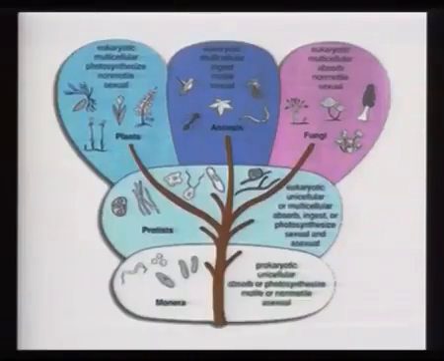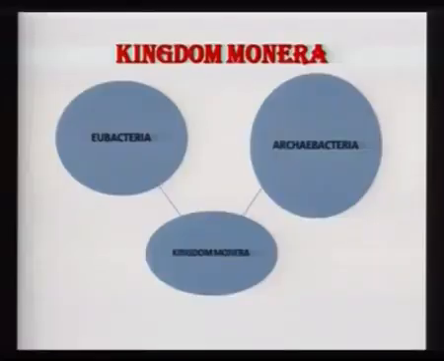So the fundamental difference between the kingdom Monera and the other 4 kingdoms was that in Monera the nucleus is absent. Kingdom Monera consisted of 2 groups, Eubacteria and Archaebacteria.